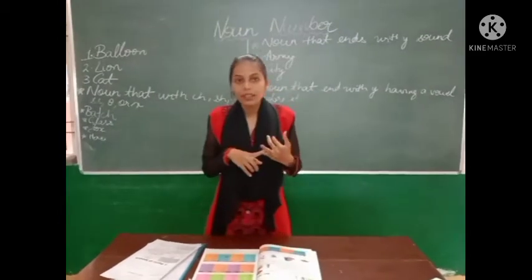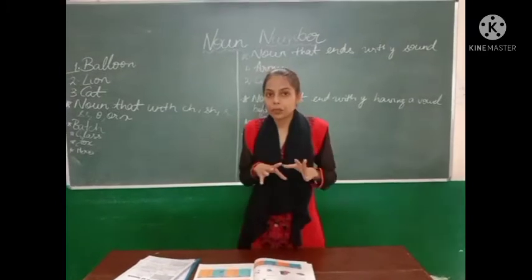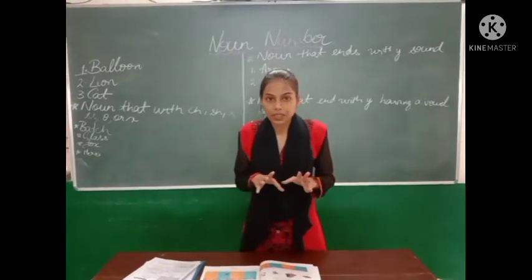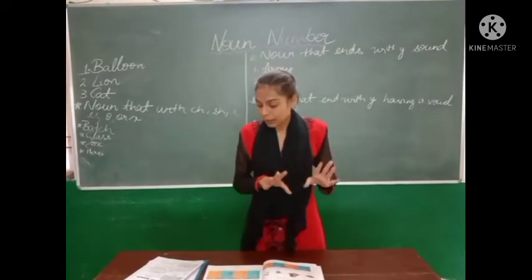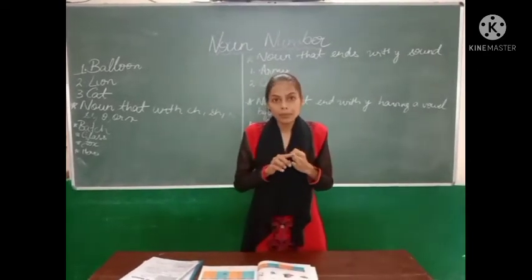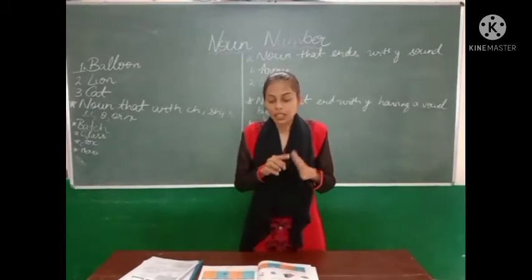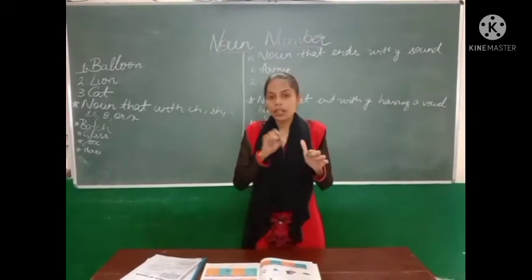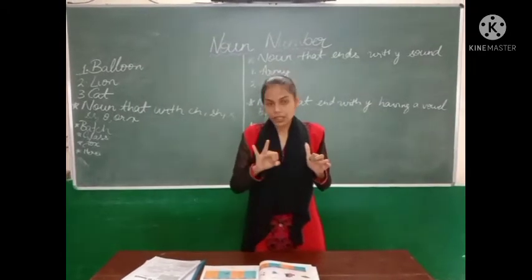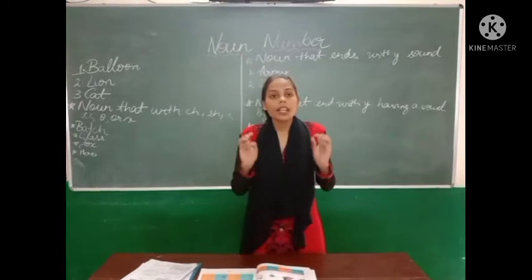So what have we done? We have done parts of speech. There are 8 parts of speech. What are they? First one is noun, second is verb, third is adjective, fourth is prepositions, then comes the pronoun, adverb, conjunctions and interjections. So there are 8 parts of speech.